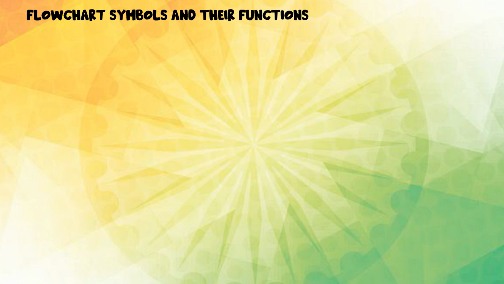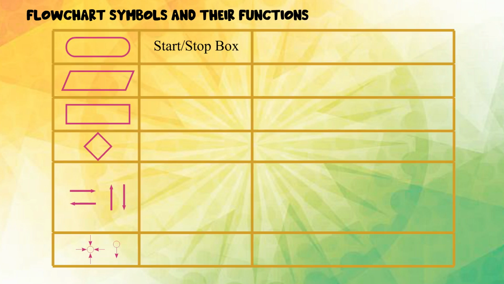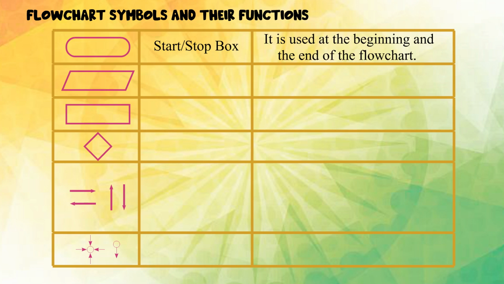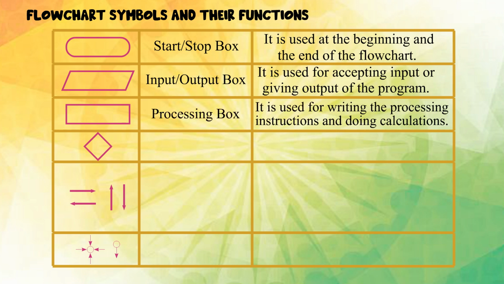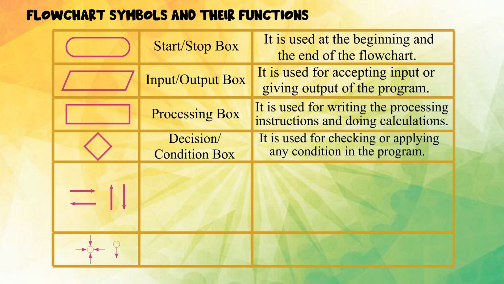Flowchart symbols and their functions. Start-stop box: It is used at the beginning and the end of the flowchart. Input-output box: It is used for accepting input or giving output of the program. Processing box: It is used for writing the processing instructions and doing calculations. Decision condition box: It is used for checking or applying any condition in the program.